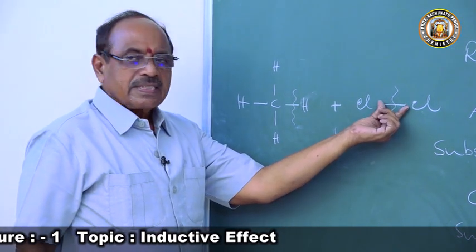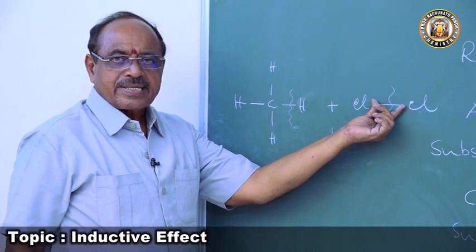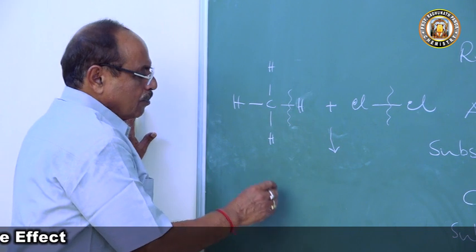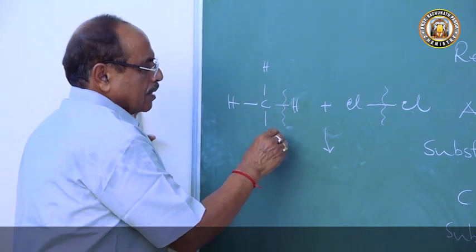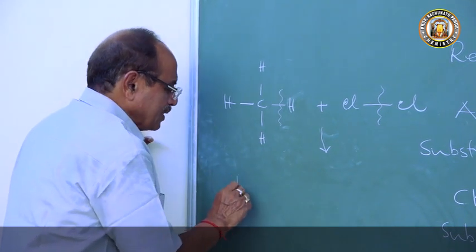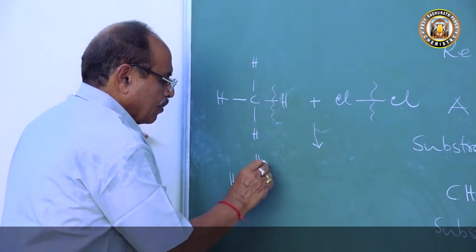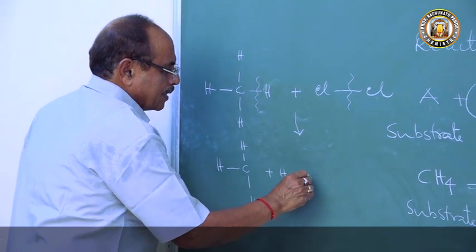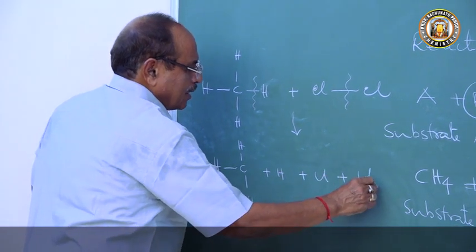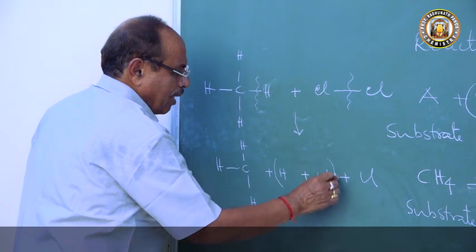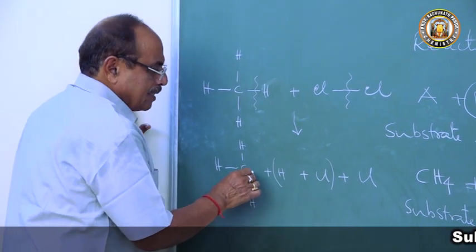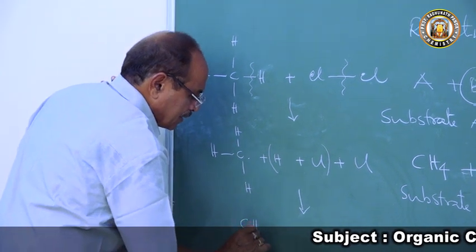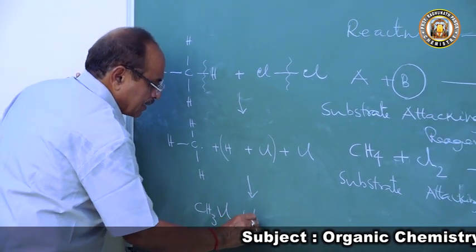So the cleavage of a covalent bond takes place, and the attacking agent also undergoes change. A new bond is formed. This produces the reaction intermediates. We get the probable intermediate. I am writing a rough sketch, and it is H and Cl and Cl. This H and Cl combine to form HCl, and this CH3 and Cl combine, so we get the product CH3Cl, methyl chloride, and HCl.